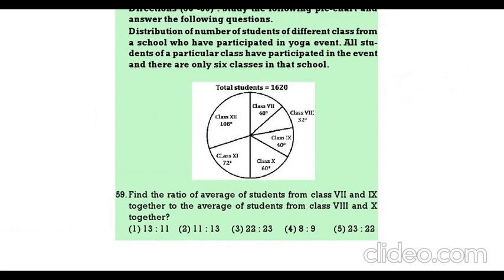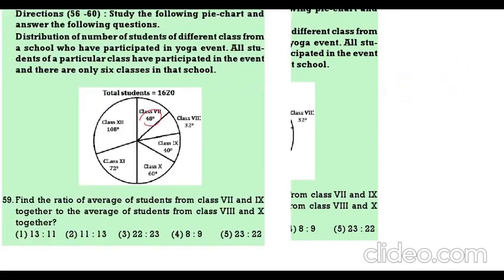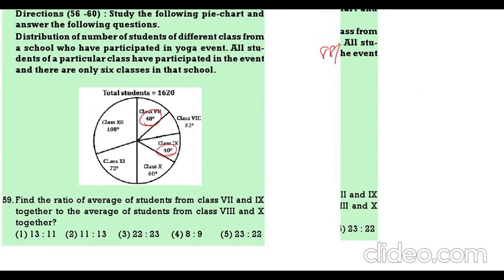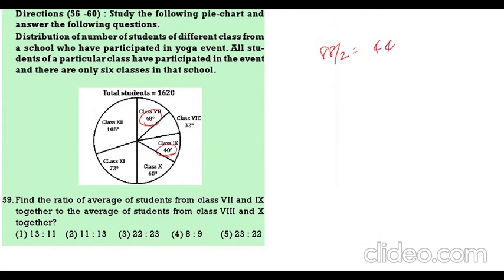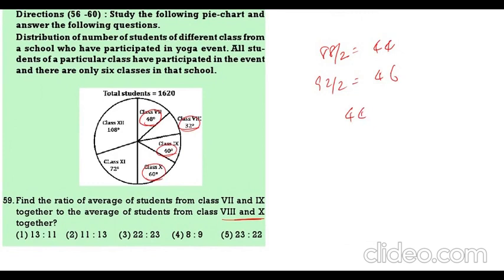Next. Find the ratio of average students from 7th and 9th. 7th 48, 9th 40. So 88. Average means 88 by 2, 44. Now 8th and 10th. 8th is 32, 10th is 60. 92 by 2, that is 46. What is the ratio of 44 is to 46? That is 22 is to 23. The answer is 22 is to 23.